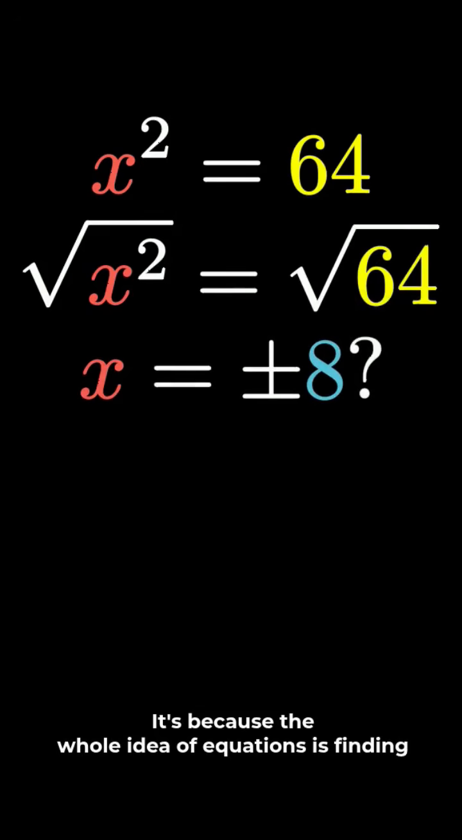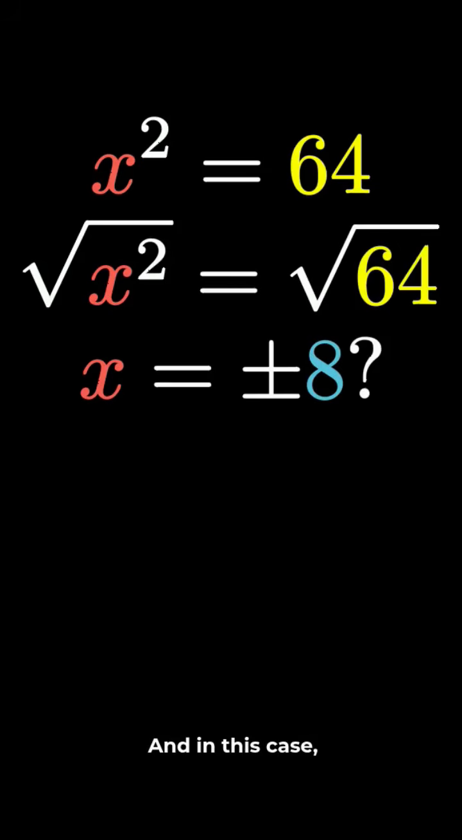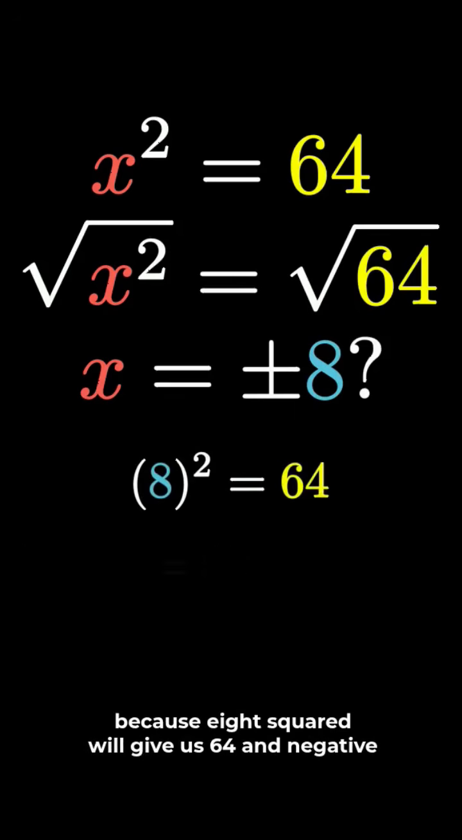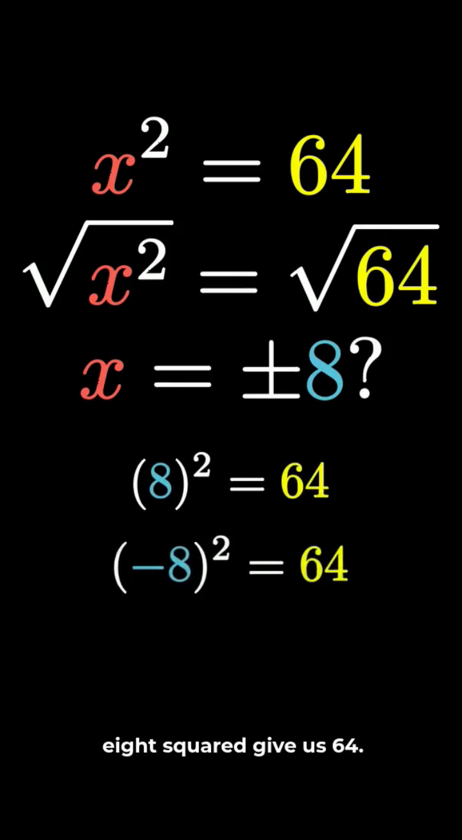It's because the whole idea of equations is finding all solutions that will make the equation true. And in this case, negative 8 and 8 would make the equation true because 8 squared will give us 64 and negative 8 squared will give us 64. So that's why. And there you have it.